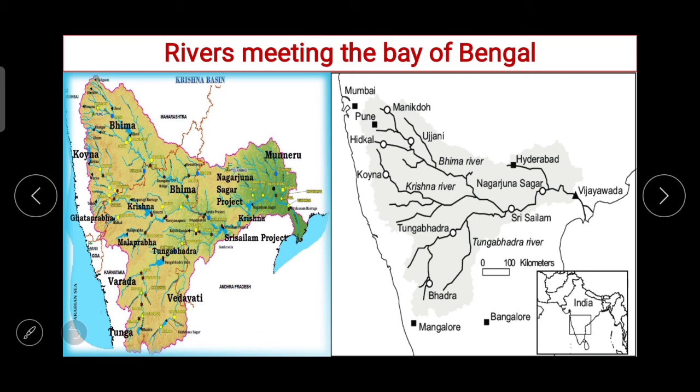But before that, you just go through these rivers meeting the Bay of Bengal. It is very important to understand the origin of the river and its meeting point, and the map is the thing which always helps us to understand these things.